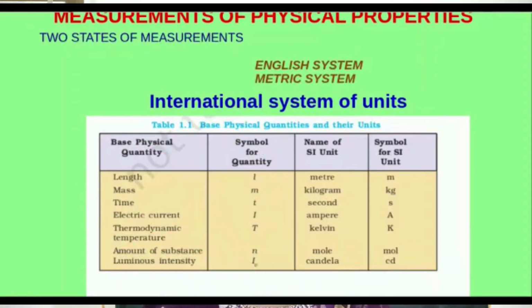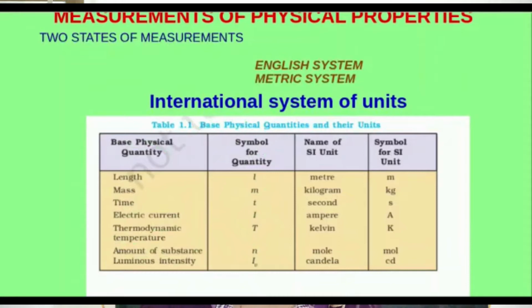Next, electric current, denoted by I. The unit is ampere, denoted by capital A. The next, temperature, denoted by capital T, measured in the Kelvin scale. The unit is Kelvin and is denoted by the capital letter K. The next, amount of substance, denoted by small letter n.